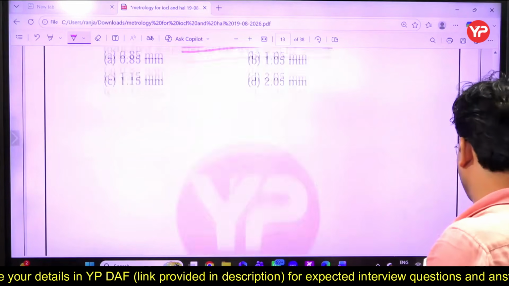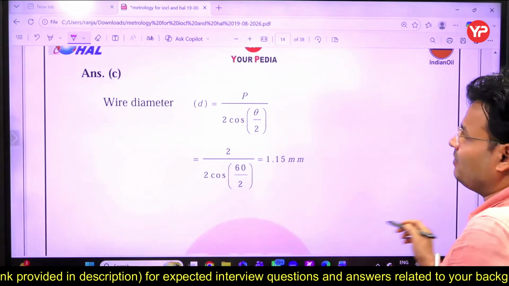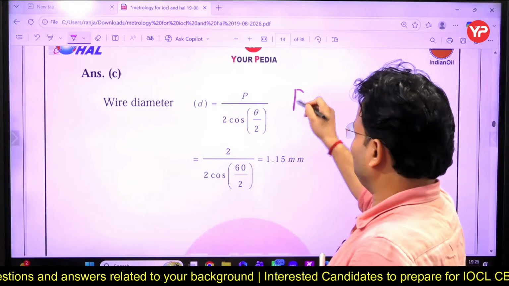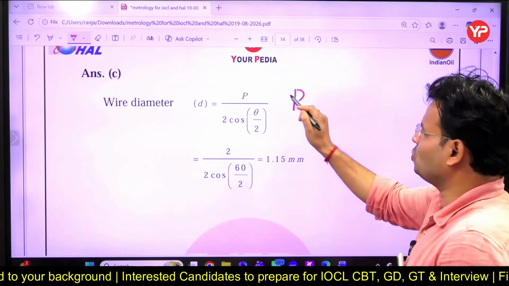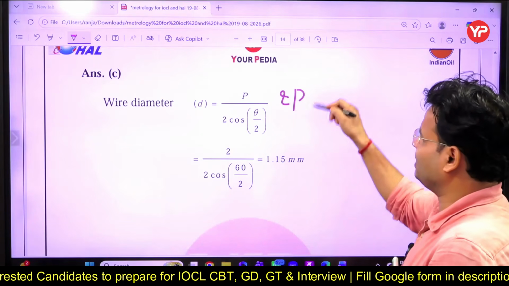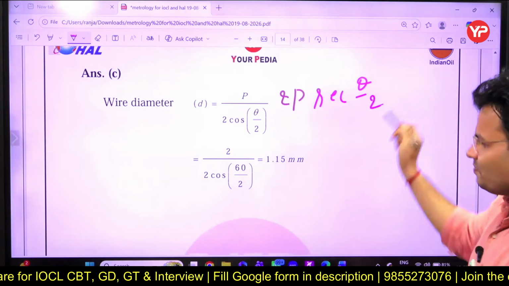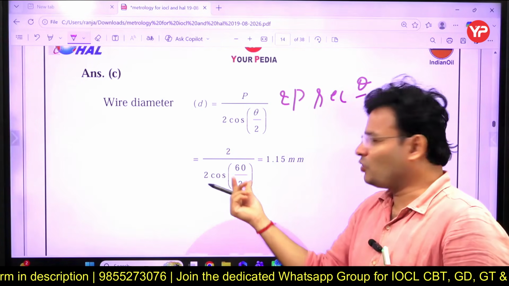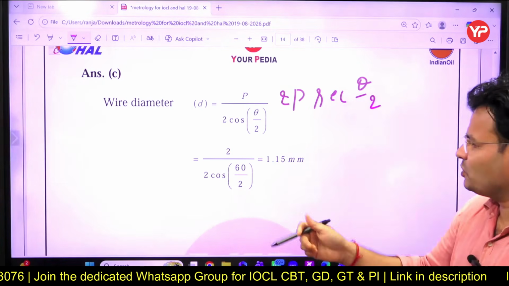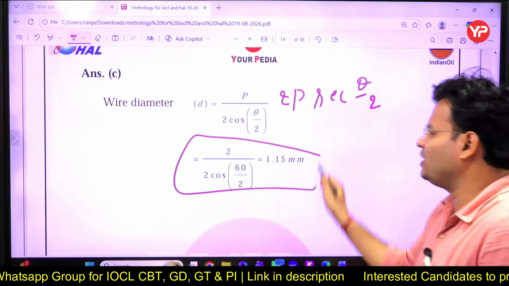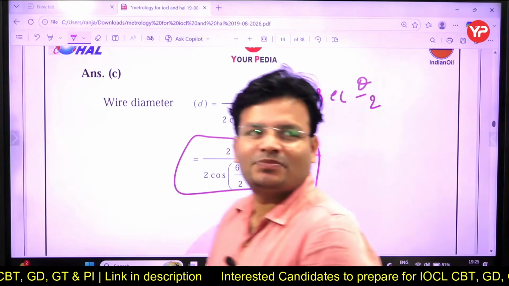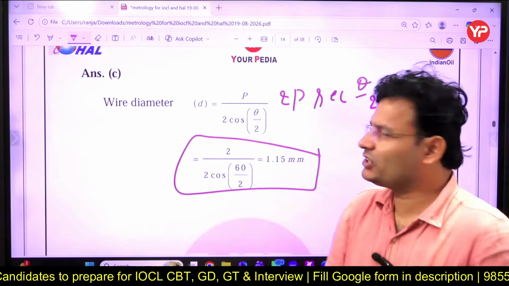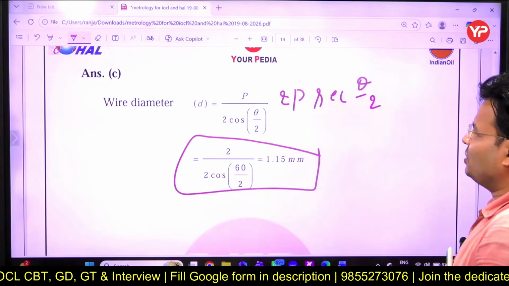Just now you have seen one formula, simple ना. It is given by D is equal to P, simple 2P, we can say sec theta by 2, just 2 cos 60 upon 2, so cos 30. Just put the value and we'll get the wire diameter coming out to be 1.15 millimeter. Simple. Keep in mind that, okay? इसे मत भूलना, various times that question has been asked. ठीक है?